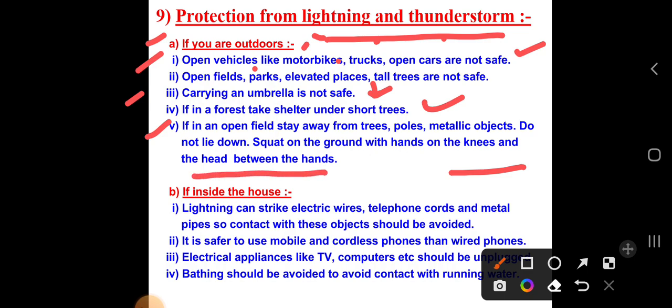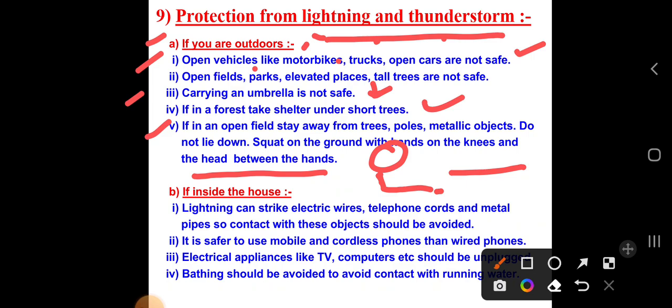Suppose this situation has happened. Avoid going under trees, poles, or metallic objects, because these are good conductors of electricity. And do not lie down; squat on the ground. Squat means a half position, not totally lying down, you should avoid that. You have to squat on the ground on the knees, in this position, like a cobra.